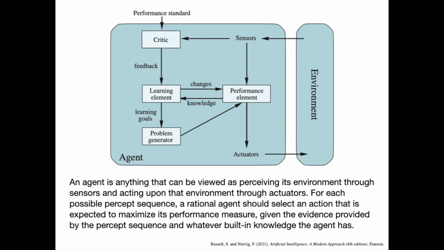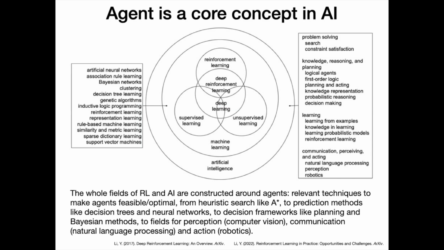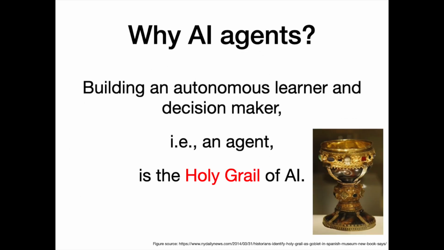For each possible percept sequence, a rational agent should select an action that is expected to maximize its performance measure, given the evidence provided by the percept sequence and whatever built-in knowledge the agent has. Agent is a core concept in AI. The whole fields of reinforcement learning and AI are constructed around agents. Why agents? Building an autonomous learner and decision maker, that is, an agent, is the holy grail of AI.